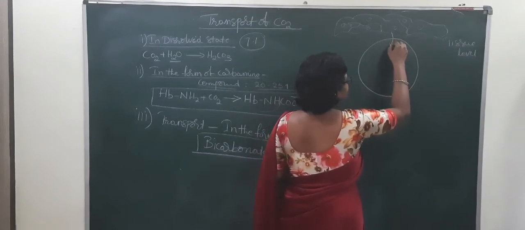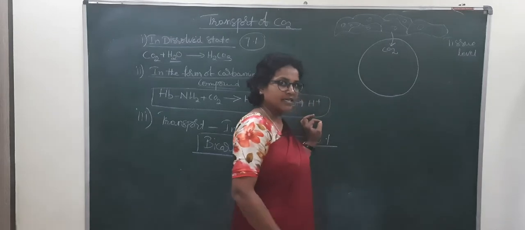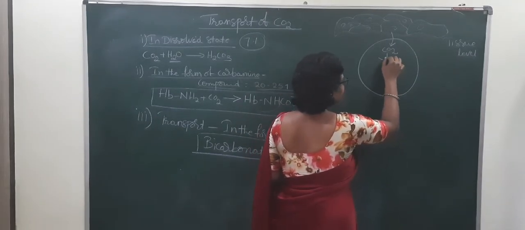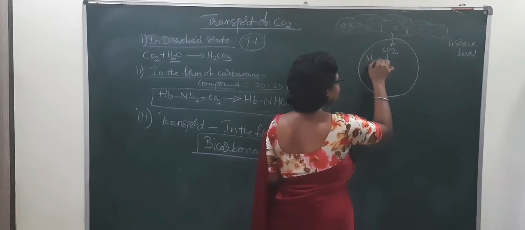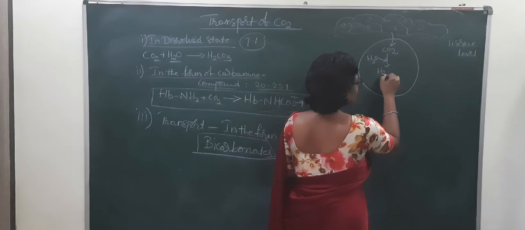Here the CO2 enters into the red blood cell and combines with water and leads to the formation of H2CO3.